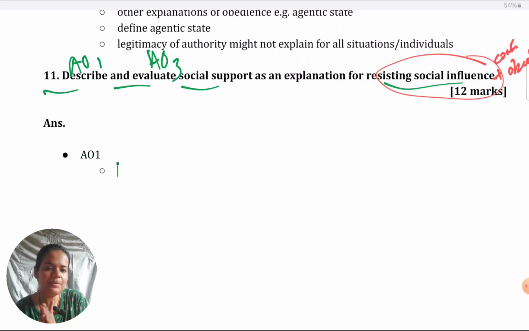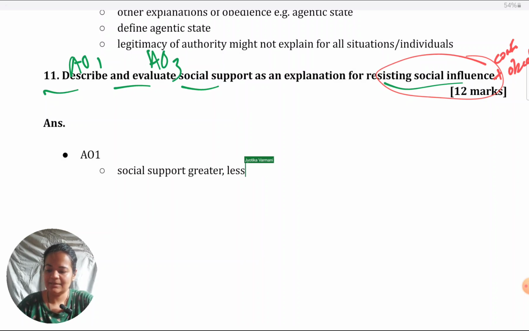First, always explain the general principle before introducing any study or explaining further. Give clarity at the beginning. So, first, always begin with: greater the social support, lesser are the chances that the individual will conform. We'll begin with that. Now, you could elaborate in the sense of explaining why this is the case.